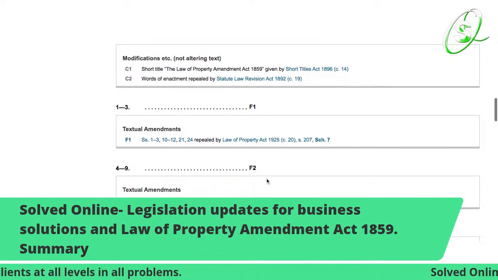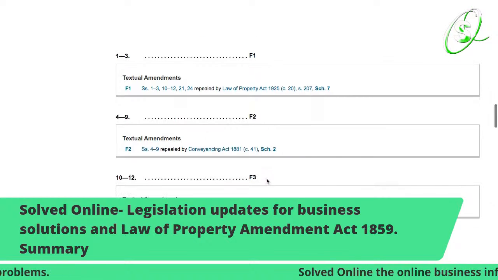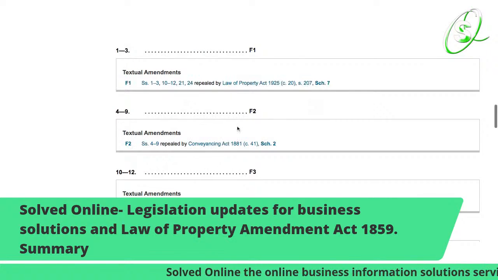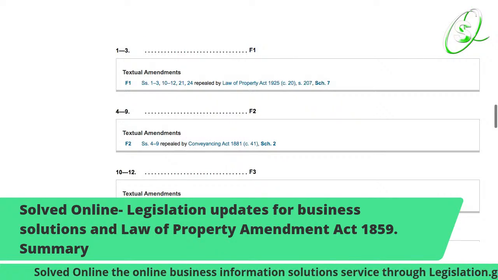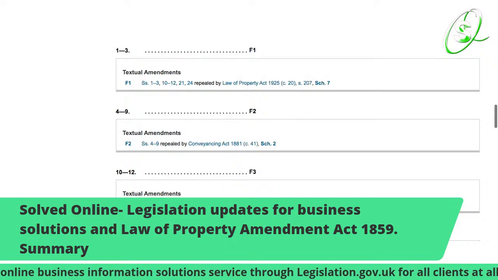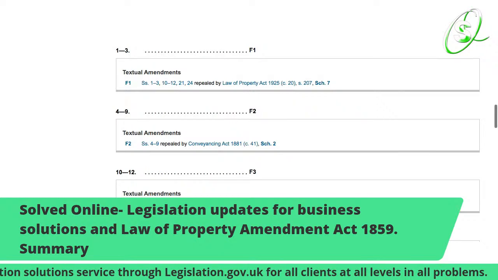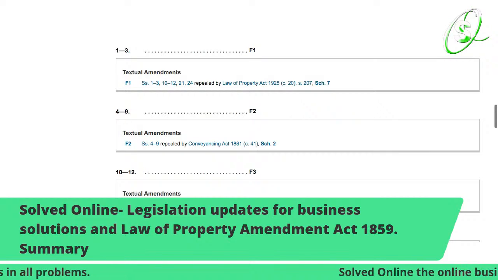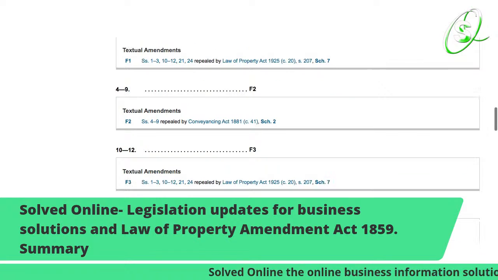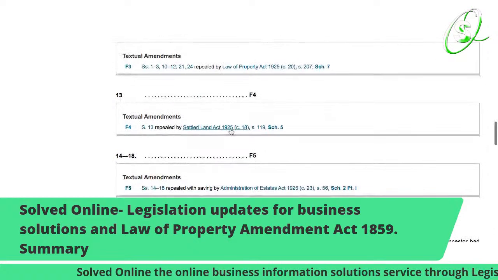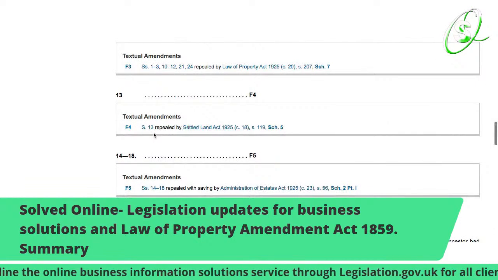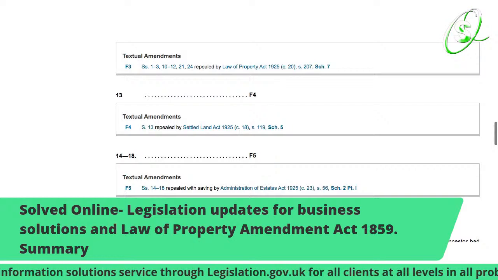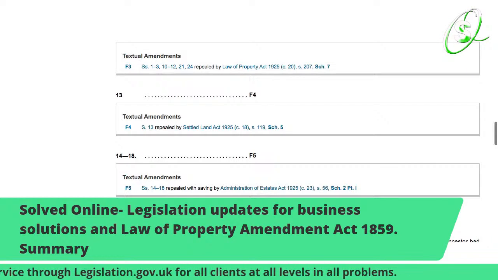Also the next one. So these are all broken up now into corporations. The next one is textual amendments repealed by the Conveyancing Act 1881. So these are all important things. And we also have another one, textual amendments repealed by the Settled Land Act 1925, as you can see.